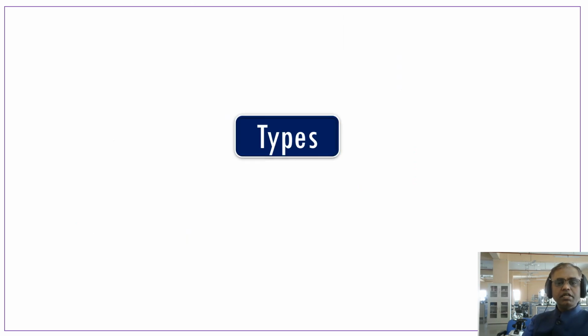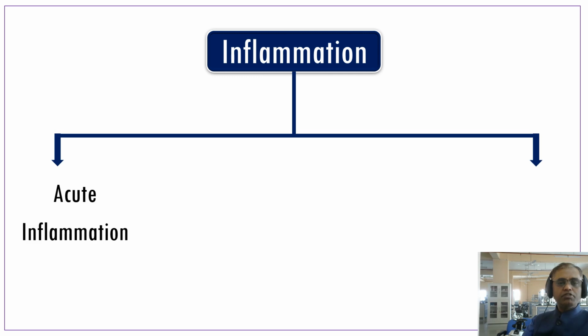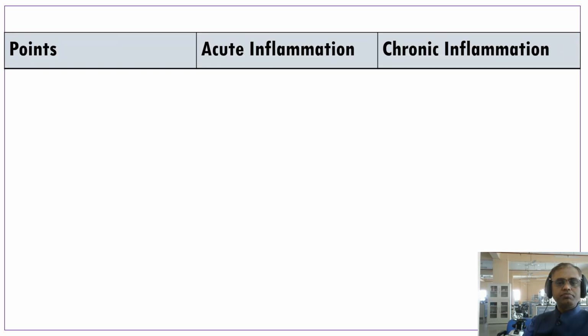Now we study the types of inflammation: acute inflammation and chronic inflammation. In today's class we are discussing acute inflammation. So let us discuss the difference between acute and chronic inflammation. Very important for the short note.